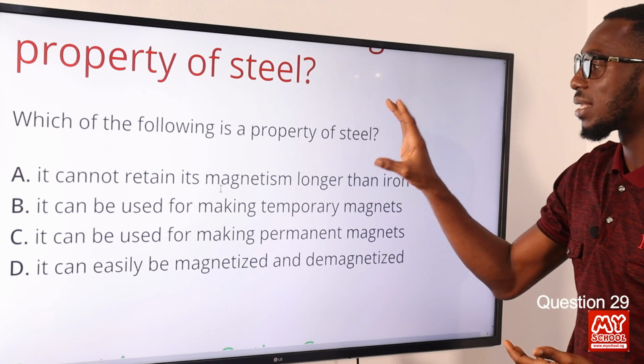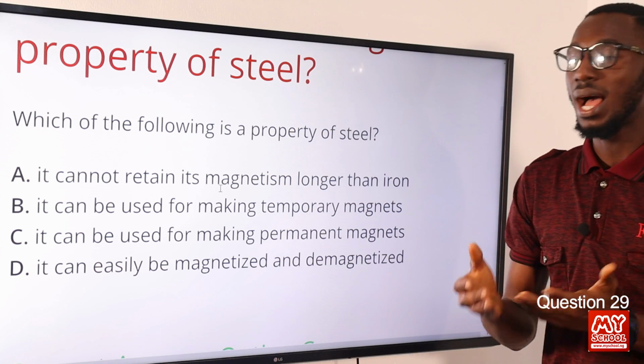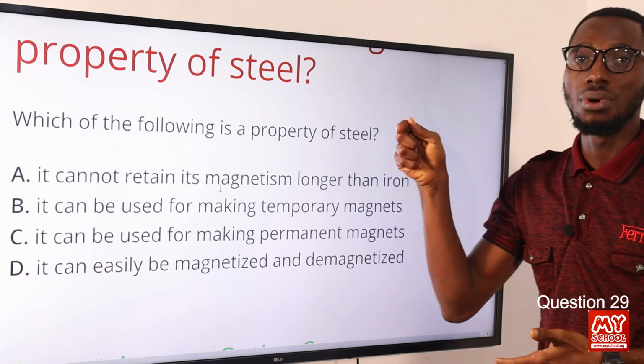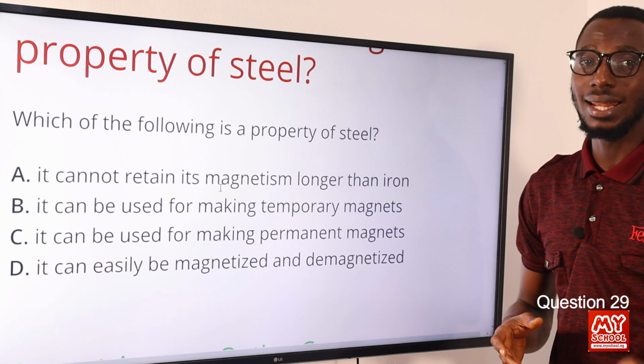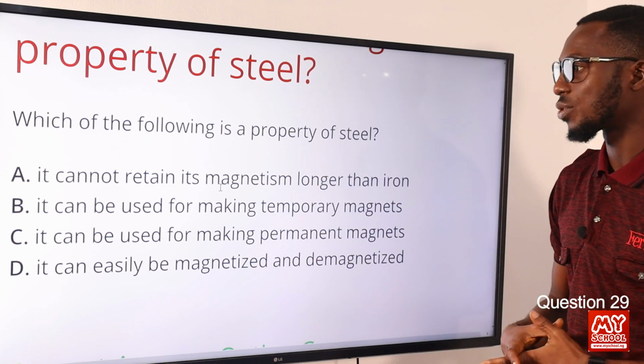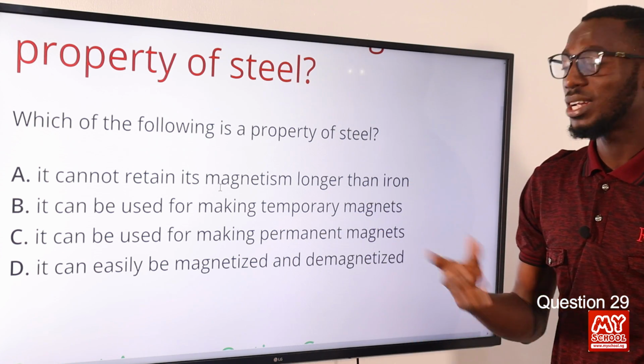One thing we should know about steel, we are talking about an alloy of iron and carbon. It is more ductile and malleable compared to iron. It is stronger and harder. It can withstand stress and strain as well, and is used in construction of bridges, cars, machinery, and what have you.